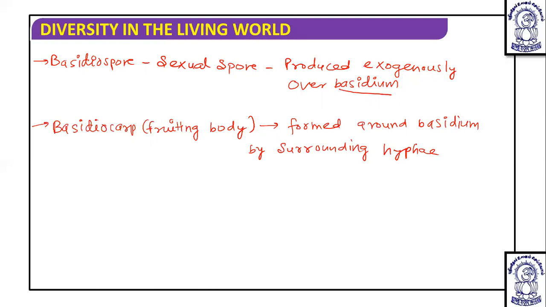Apart from this, we have also discussed the rust fungus Puccinia, where spermatization occurs. In spermatization, a non-motile spore is produced, known as spermatia, and when spermatia reach the female receptive hyphae, what is important here is that no egg is produced. Only the male gamete is produced, and it fuses with the receptive hyphae. That is spermatization, as we have discussed.